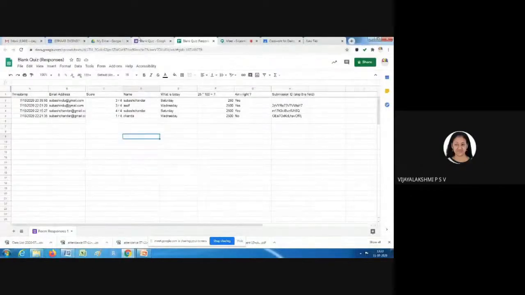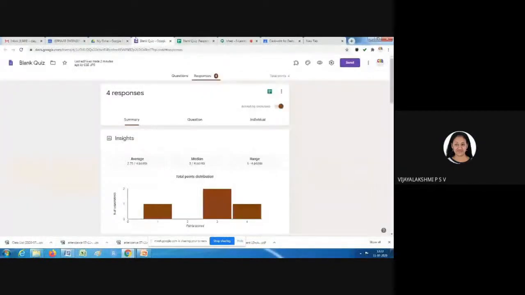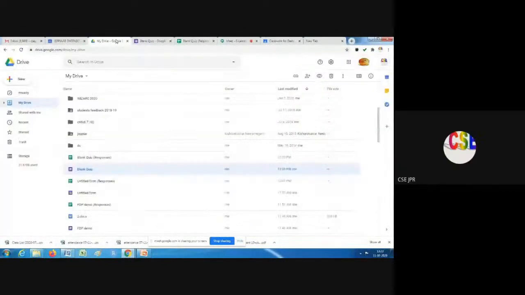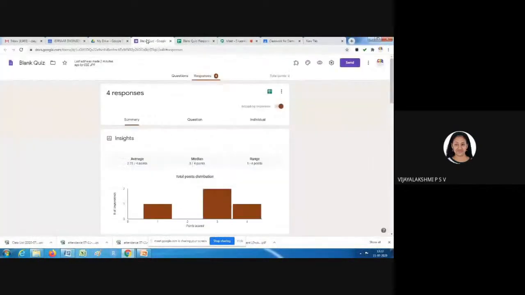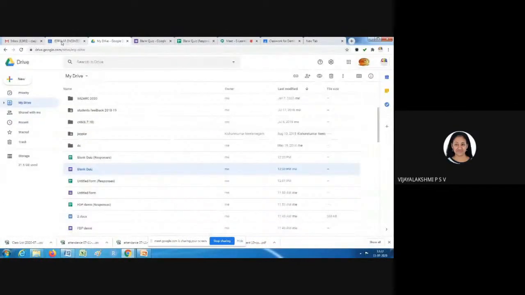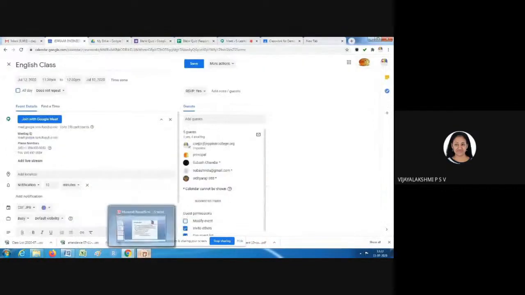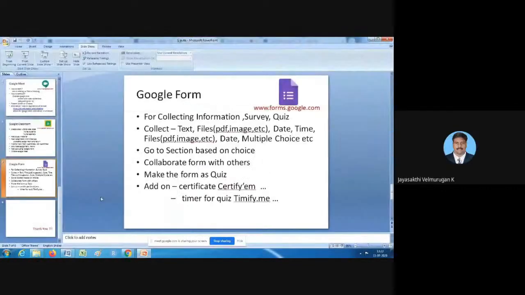Any other questions? I will show how to create a certificate, as one participant requested. So let me show a demo for that. Madhurika, ma'am. Subhash sir.